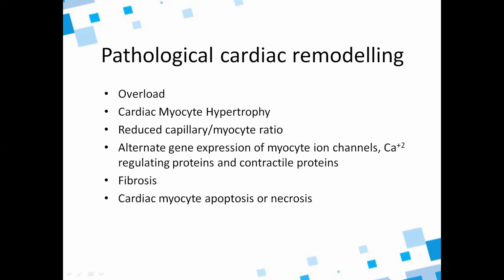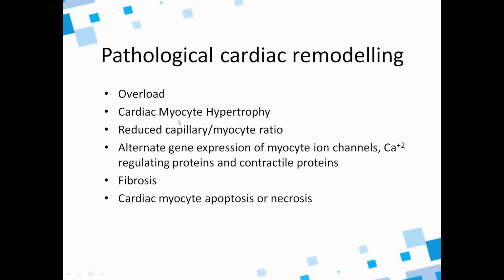What happens to the heart? It undergoes pathological cardiac remodeling. What is happening? Let's say there is an increase in the demand of the blood supply. The heart has to pump more blood to the body, because of which there is an overload on the heart. So the heart should pump.